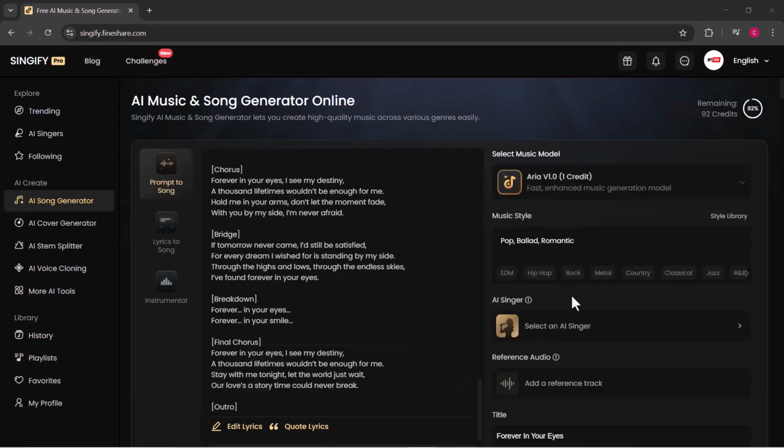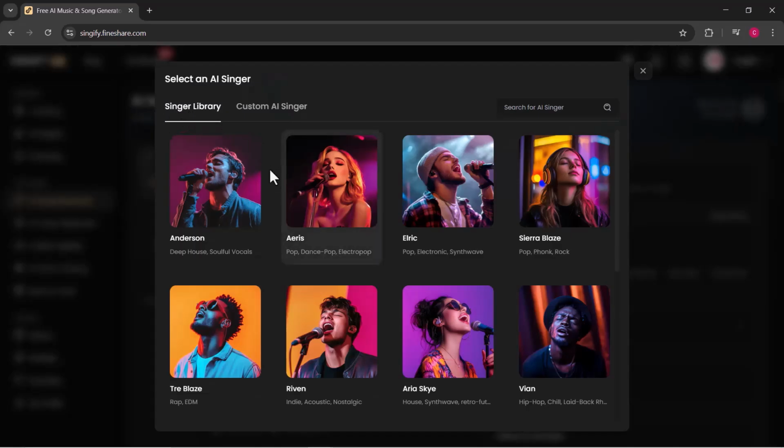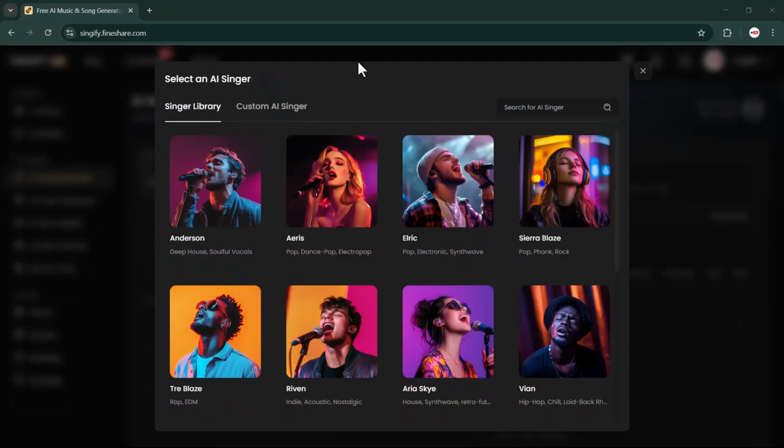On the right hand panel, you will be able to choose the music mood, the music style such as hip hop, rock, jazz and many more. Then you will see the AI singer option, where you can select either a male or female voice.